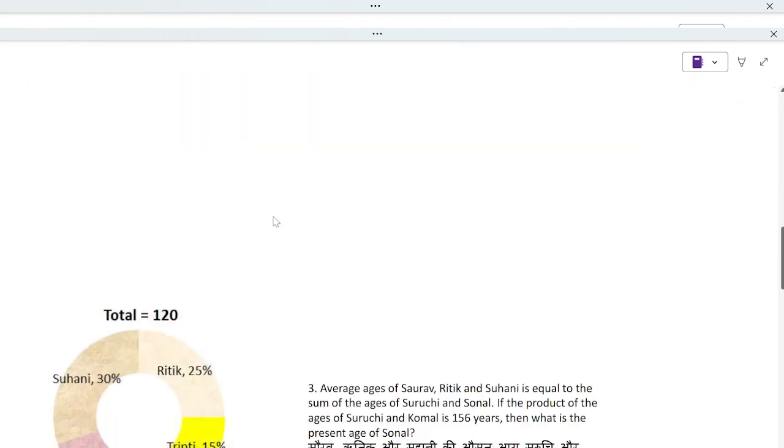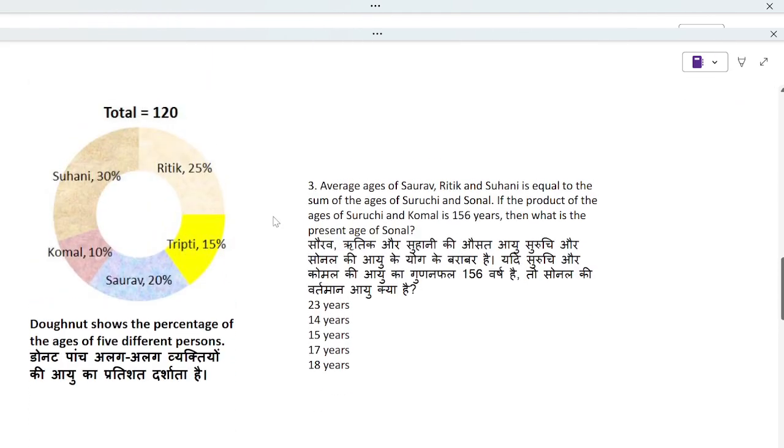Next question. See, question number 3 says the average age of Saurav, Ritik and Suhani is equal to the sum of the age of Suruchi and Sonal. So here Saurav we have 20%, Ritik we have 25%, and Suhani is 30%.